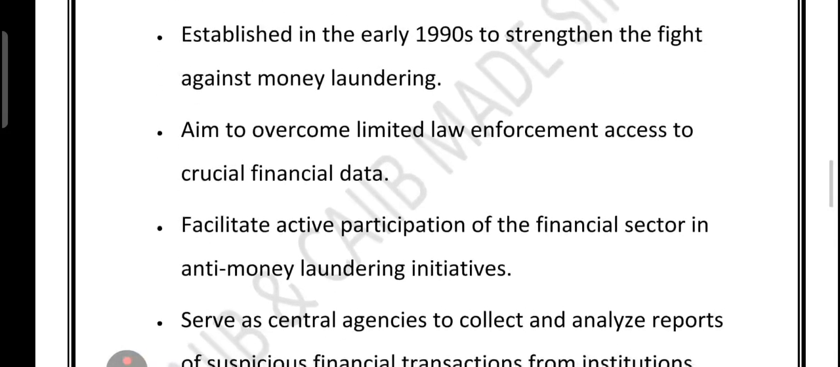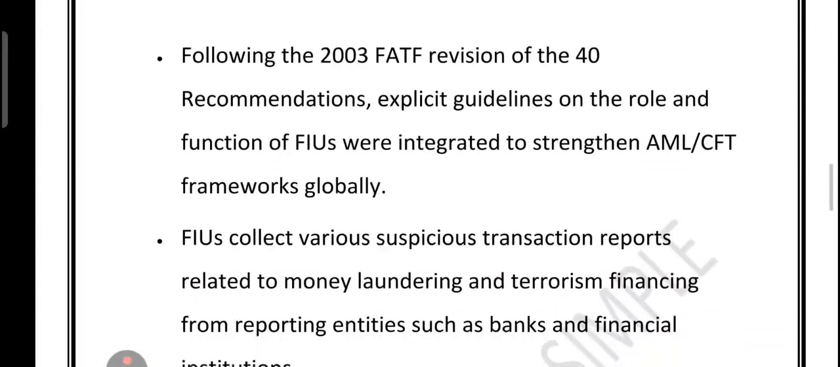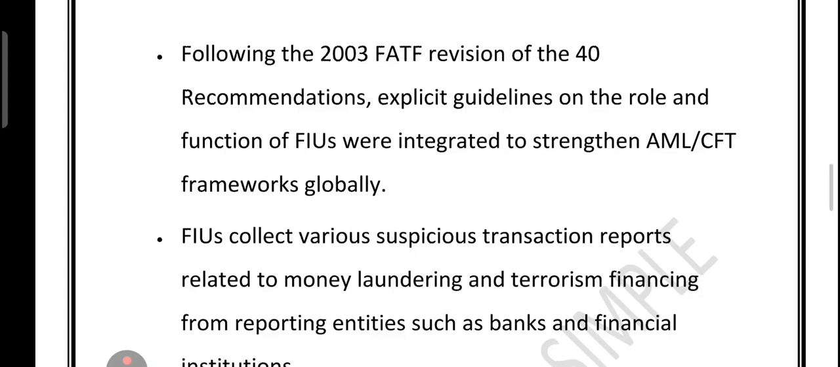After the year 2003, what happened? The global watchdog, the Financial Action Task Force, made their role even clearer in its 40 recommendations, giving FIUs a bigger role in the global defense system. How it works: banks and financial companies send them suspicious transaction reports when they spot unusual activity. That's called an STR. FIUs dig through these reports, looking for patterns that might point to illegal money flow. Then they pass this intelligence to law enforcement and regulators so that action can be taken. Now on the global level, there is something called the Egmont Group.